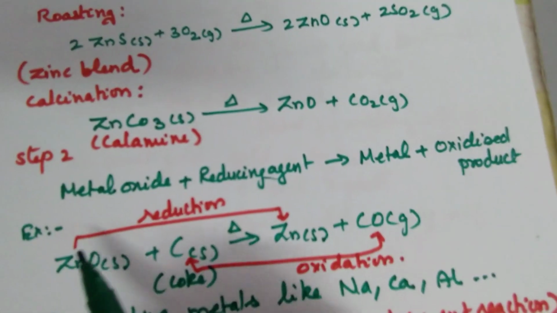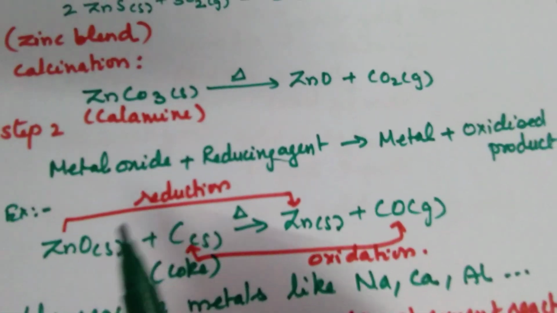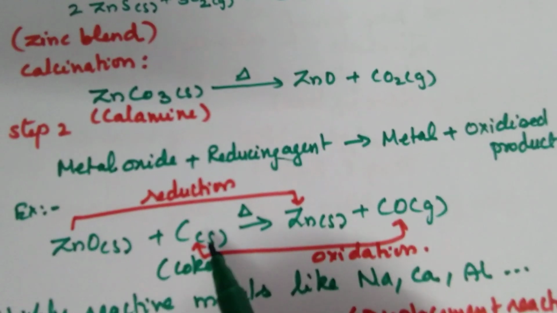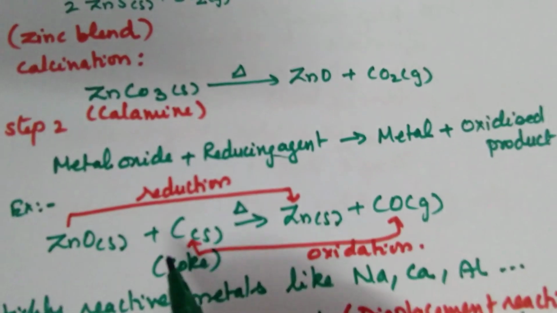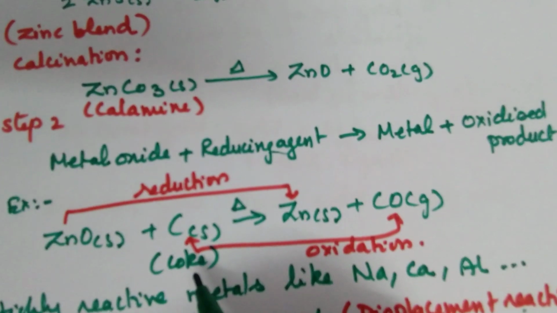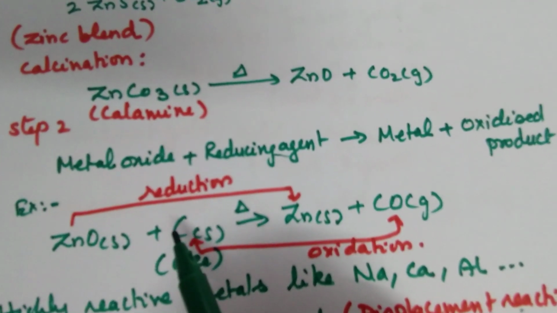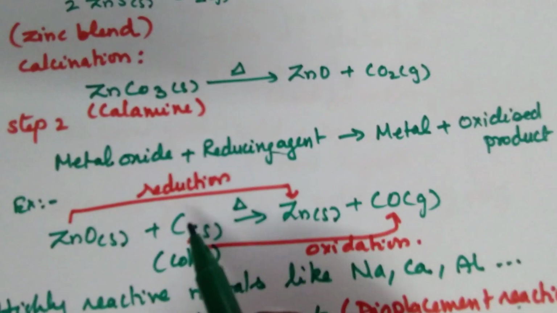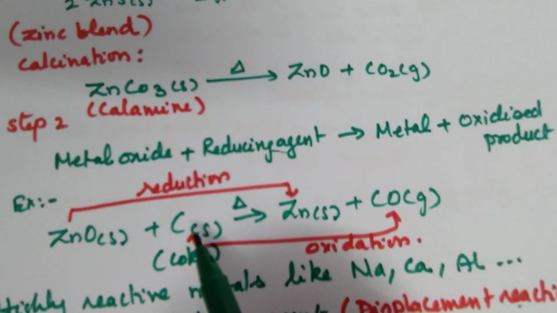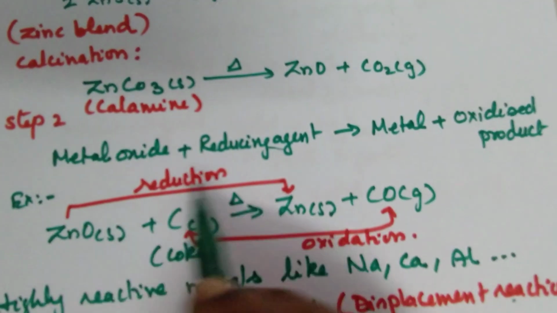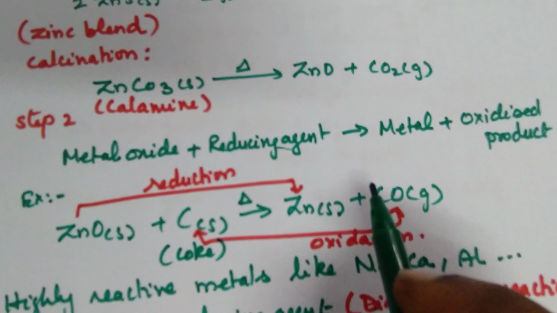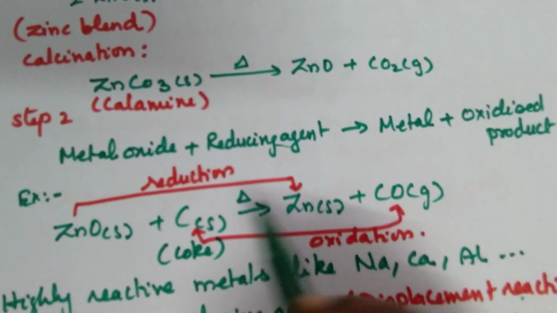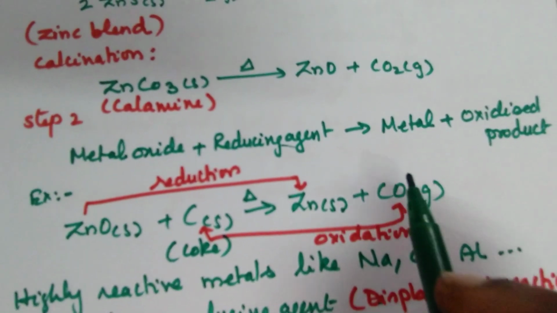Let us see an example. We have zinc oxide. What is my reducing agent here? I have added carbon, which commercially is called coke. Oxygen is taken by carbon, carbon monoxide is formed, and zinc is reduced. Carbon is oxidized, zinc is reduced. Here reduction occurs, here oxidation occurs.